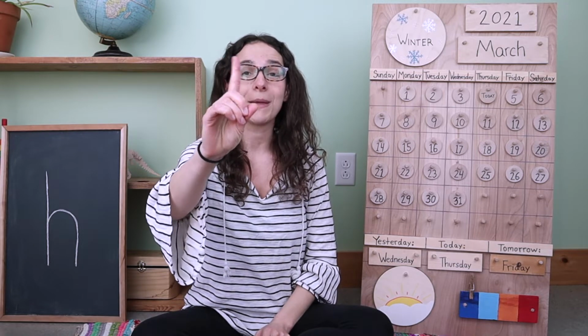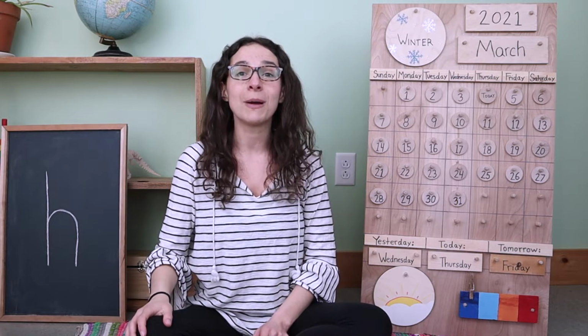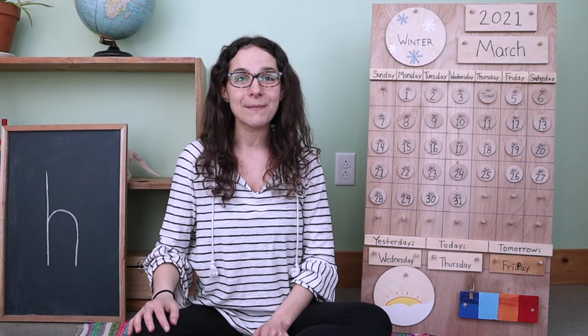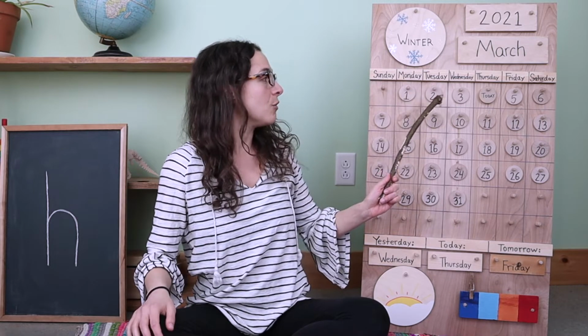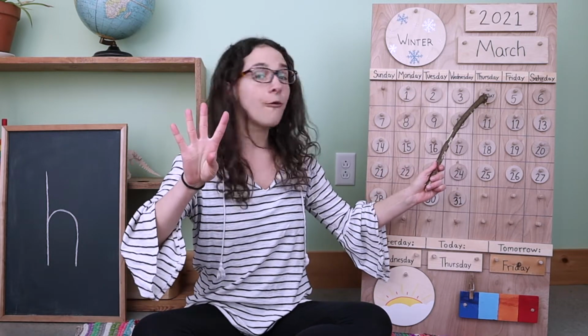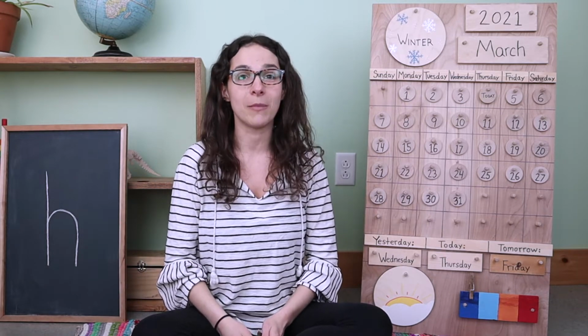Now, can I see your counting fingers like this? And let's warm them up. We are going to count all the days that we've had so far in the month of March. Will you count with me? Let's start at the number 1, 2, 3, 4. We have had 4 days so far in the month of March.